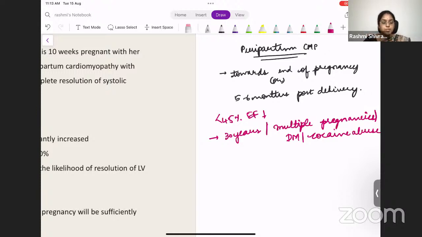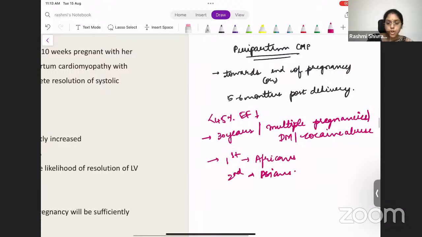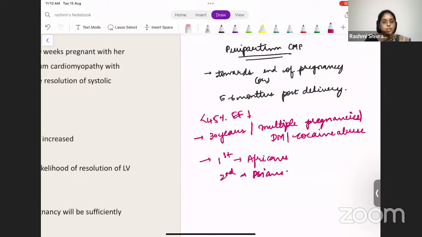So what actually happens in these patients? In whom is it most common? It is most common in Africans. It is very characteristically seen in Africans. In Asians, it is second most common. There are some hormonal changes and some vascular changes, including involvement of the RAS system, which contribute to the patient developing peripartum cardiomyopathy.